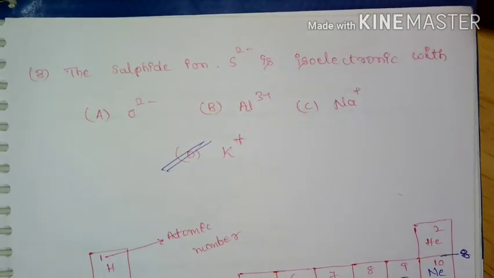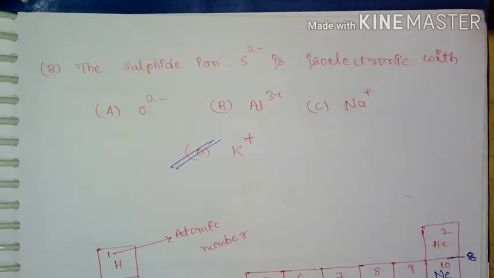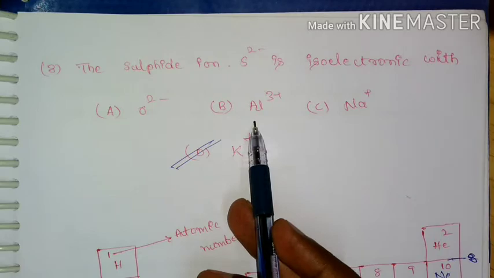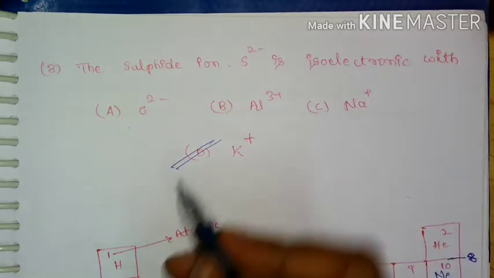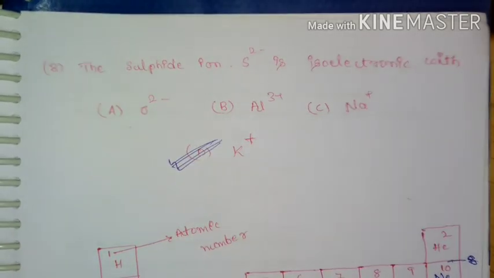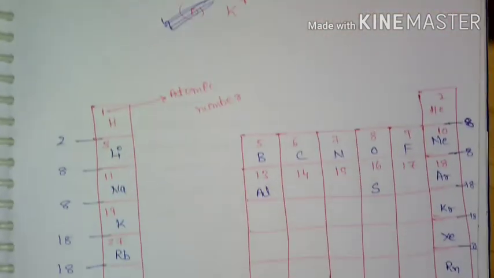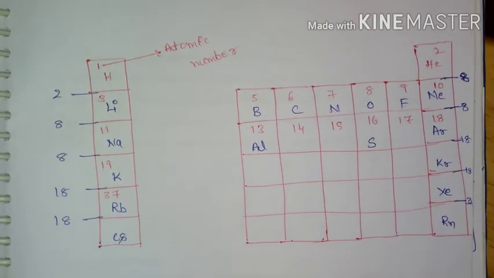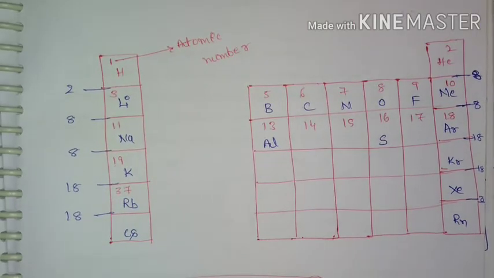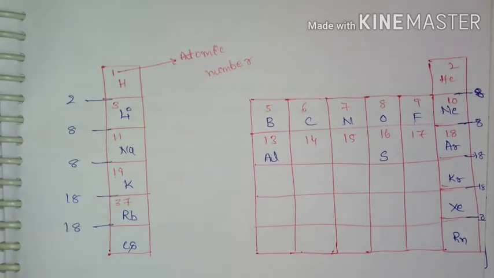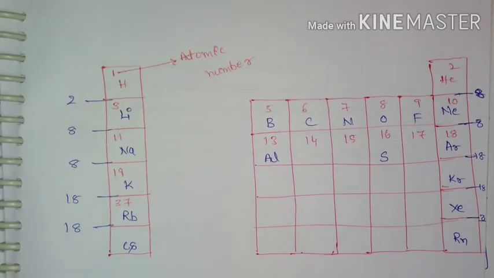Next, the third question: sulfide ion S2- is isoelectronic with, and the options given are O2-, Al3+, Na+ and K+. The correct option is K+. Here we need to find the same number of electrons, and for that we need a thorough knowledge of the periodic table. Based on the atomic number we can find the isoelectronic species.